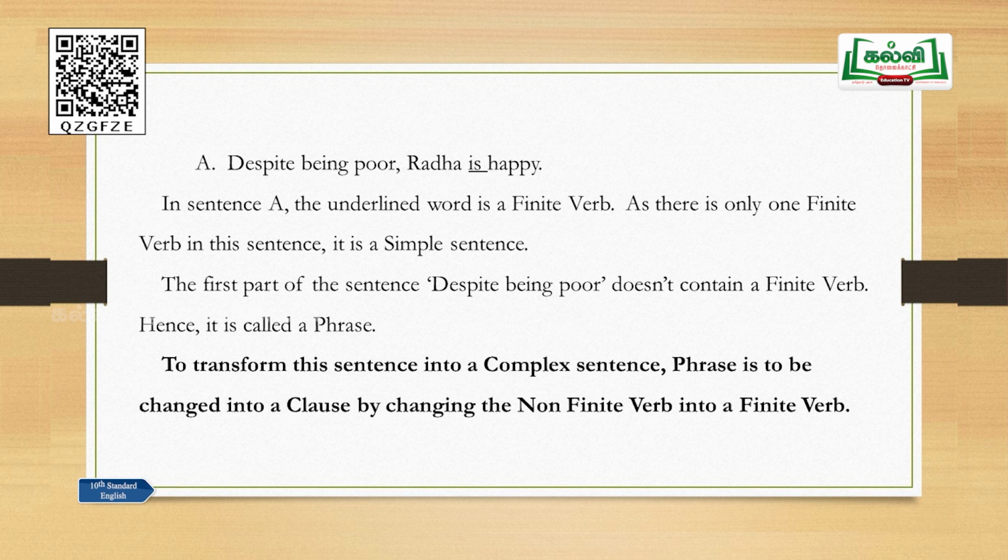So, in sentence A, the underlined word is a finite verb. As there is only one finite verb in this sentence, it is a simple sentence. The first part of the sentence, despite being poor, does not contain a finite verb, hence it is called a phrase. So, this is how we are going to change one kind of sentence into the other. Despite being poor, there is no finite verb here.